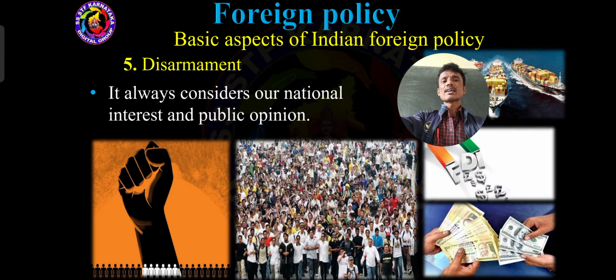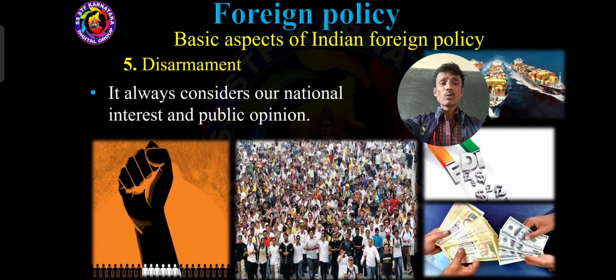It always considers our national interest and public opinion. National interest means democracy, supreme power, sovereign power, equality and regional interest are all very essential. These are all included in our national interest and public opinion also, because through the elections, those who have completed 18 years cast their vote and elect representative leaders.